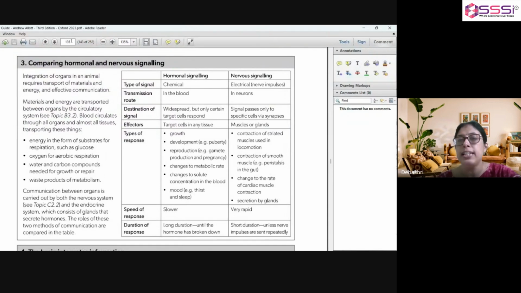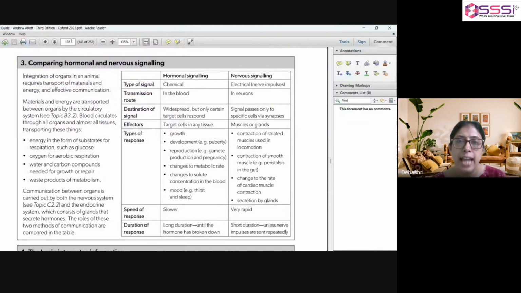In hormonal signaling, the destination is widespread, but only certain target cells respond. While nervous signal passes only to specific cells via synapses. So we can say that hormonal signaling is of a wide spectrum range or broad spectrum range, while nervous signaling is very much specific, precise to a particular location.